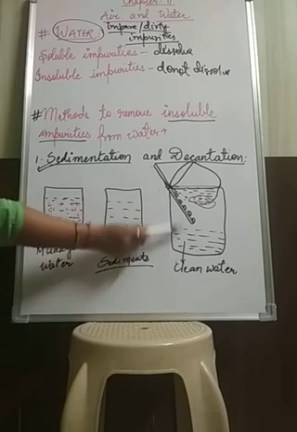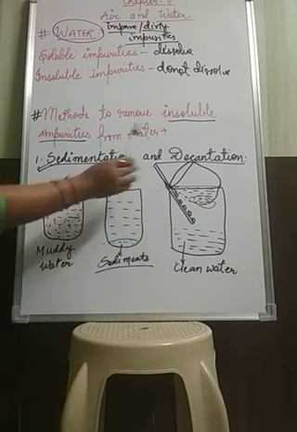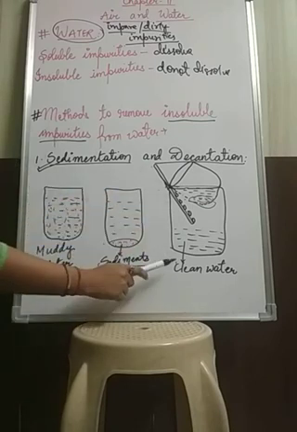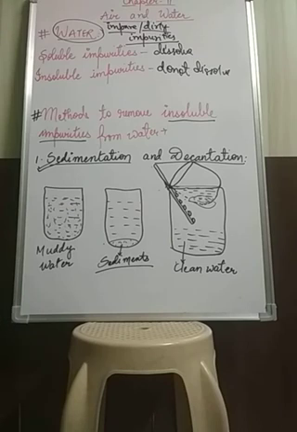the clean water has been poured into the other container, we will leave the sediment in that beaker only. By this method we will get the clean water. We will be able to remove the insoluble impurities in the form of sediments. So this is how the sedimentation and decantation process takes place.